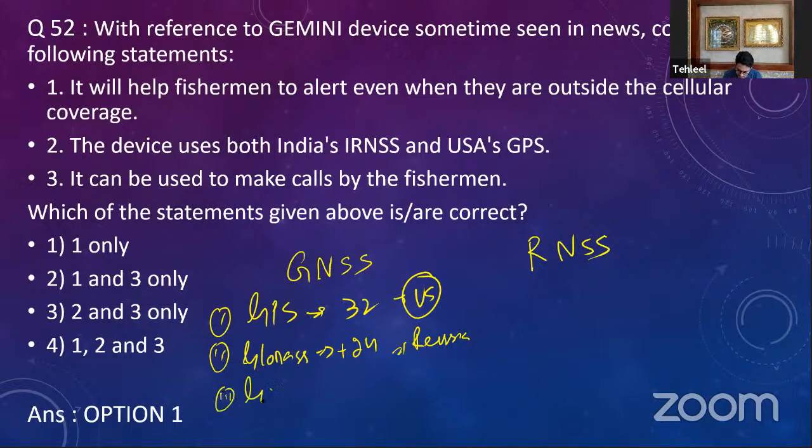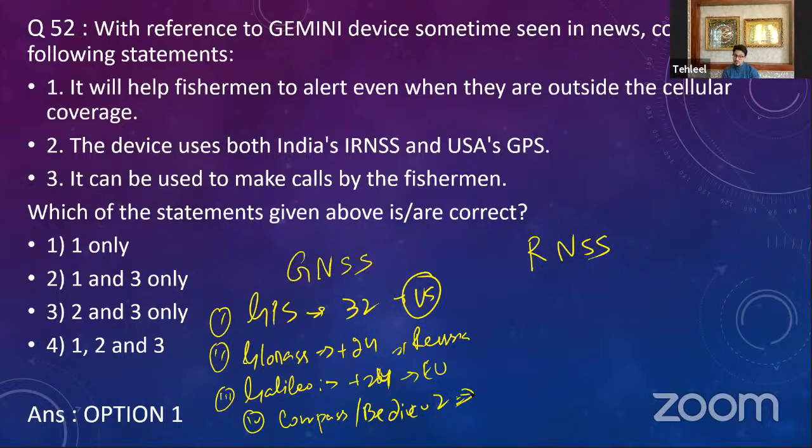Then you have Galileo. Galileo is again one more global navigation satellite system, a constellation of more than 24 satellites, and this is of the European Union. Then you have BeiDou, or we call it Compass or BeiDou 2. This BeiDou 2 or Compass is actually a global navigation satellite system of China. It is the largest navigation satellite system in the world with a constellation of 35 satellites. Okay, so these are some of the global navigation satellite systems.